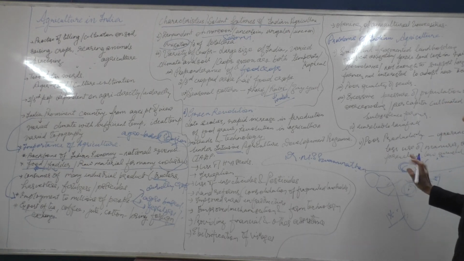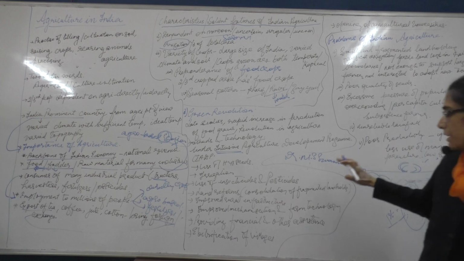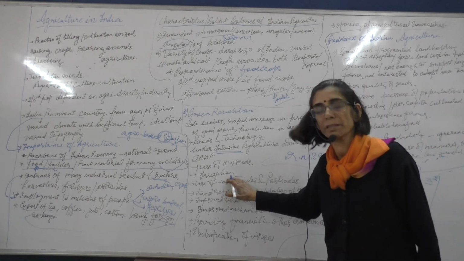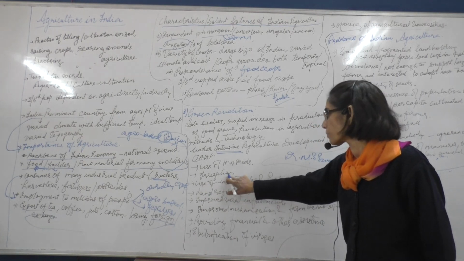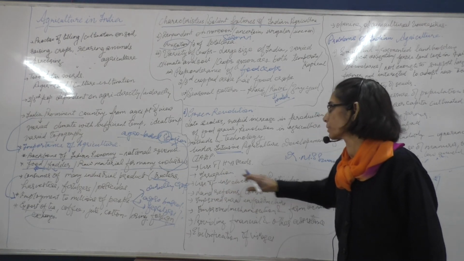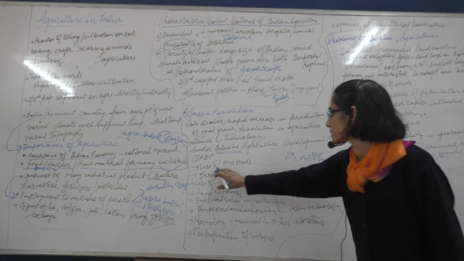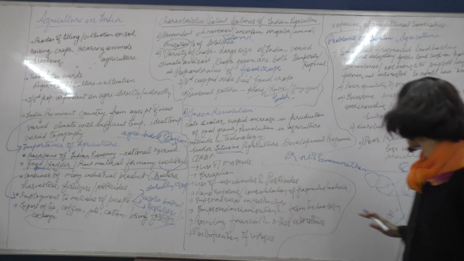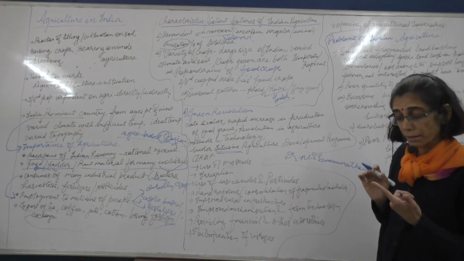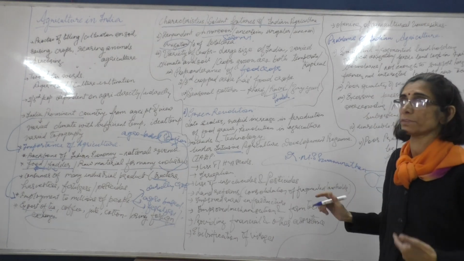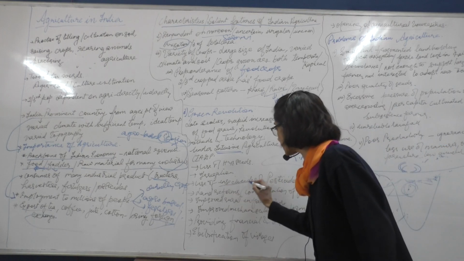so that water can be given to the fields, to the farmers whenever the crops are grown, and the crops do not fail because of lack of rainfall. So we are saying use of HYV seeds, irrigation was the next step that was taken. Then, to reduce the failure of the crop, insecticides were used.